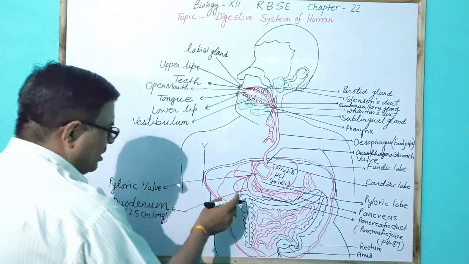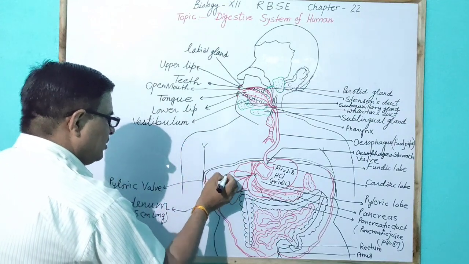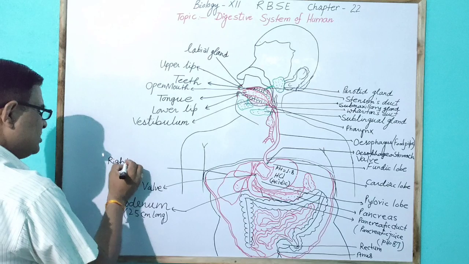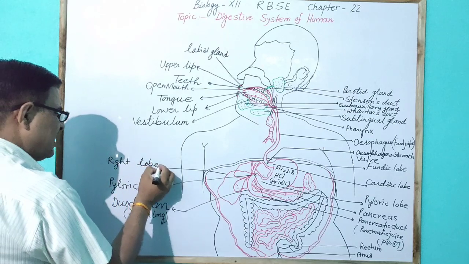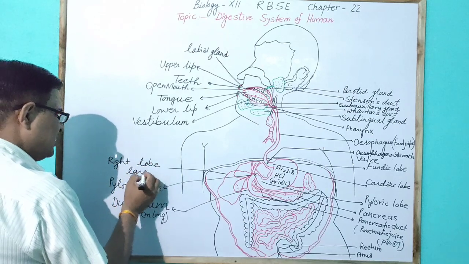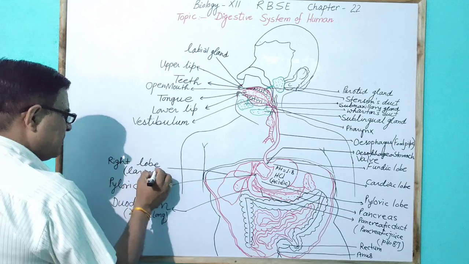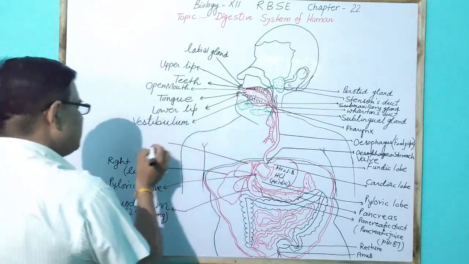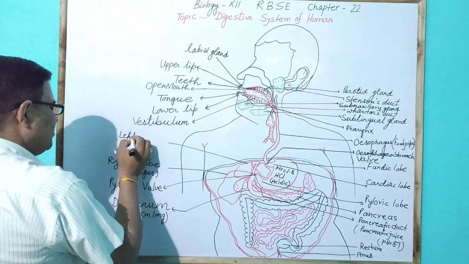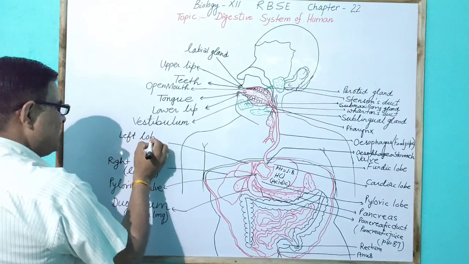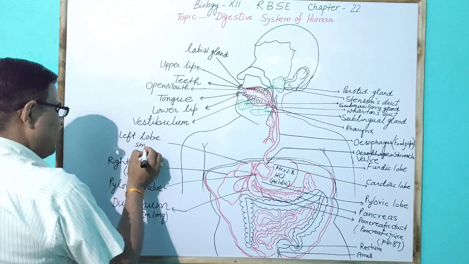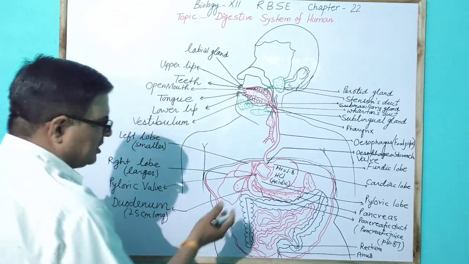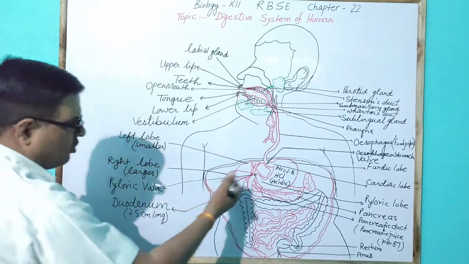Here the liver has a right lobe, which is larger in size, and a left lobe, which is smaller in size. Besides the right and left lobes, there are two other lobes.